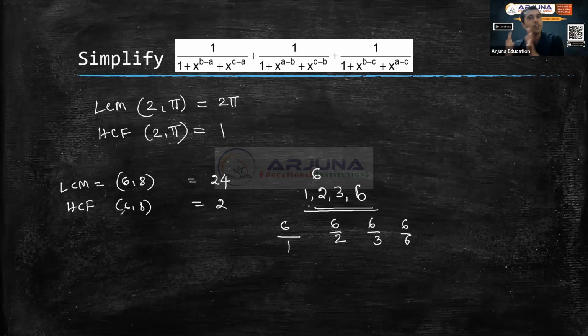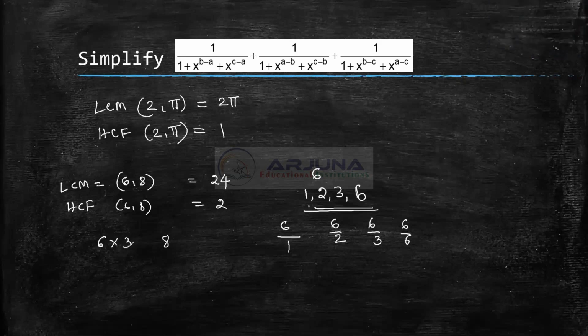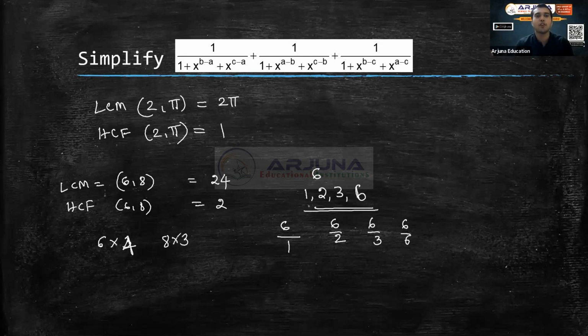Okay. So that 24 is 6 fours are 24, 8 threes are 24. So you will always get a multiple. So 3 is a multiple, and 4 is a multiple. 8 fours are 24, and 6 fours are 24, and 8 threes are 24. So 4 and 3 are multiples. And what are those multiples? Those multiples must be natural numbers. This is the foundation of LCM HCF. Okay, this is a foundation. So they should be natural numbers.